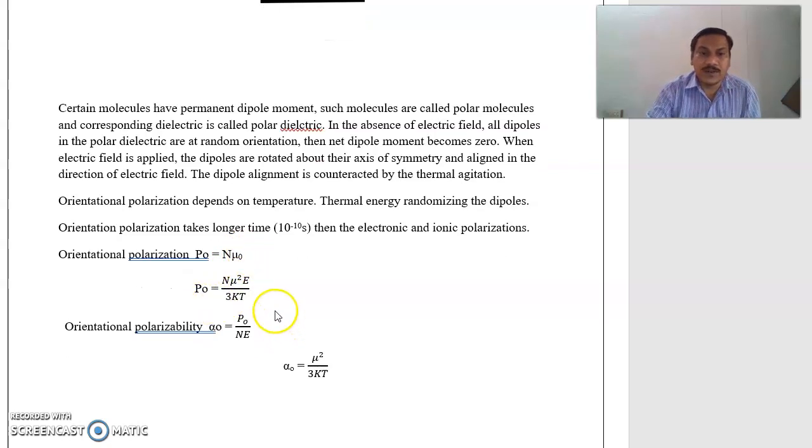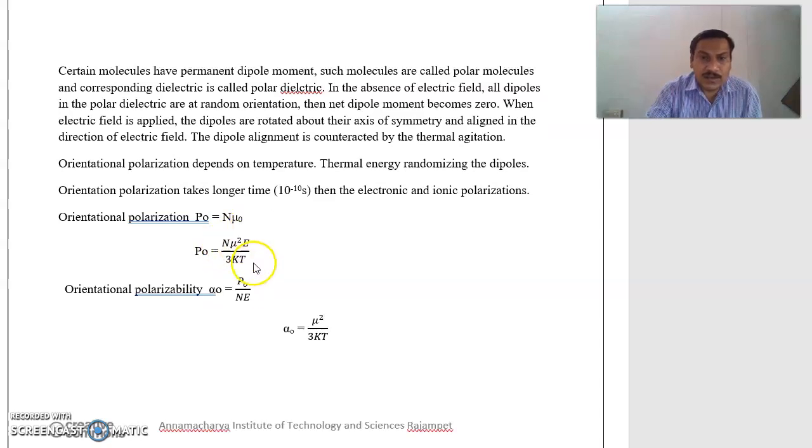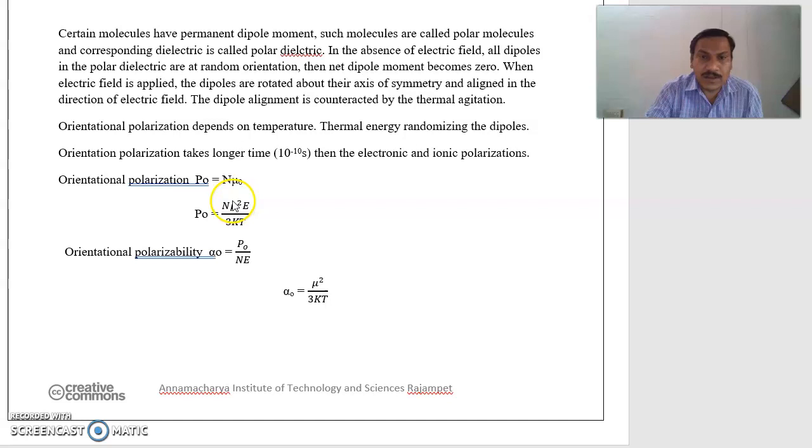P0 is equal to N mu square E by 3kT, where mu is the dipole moment of one molecule. The orientation polarizability alpha naught is equal to P0 by NE. Orientation polarizability alpha naught is equal to mu square by 3kT, where mu is the permanent dipole moment of one molecule.